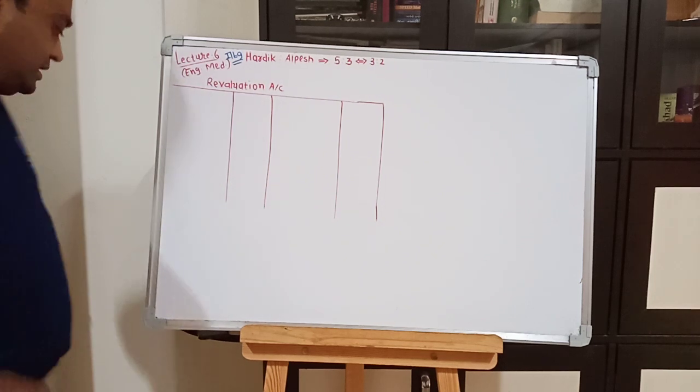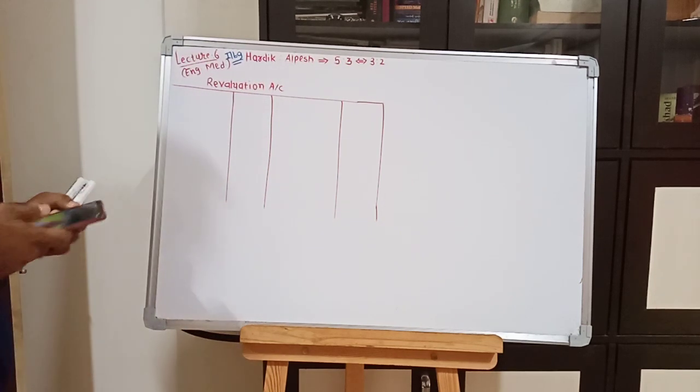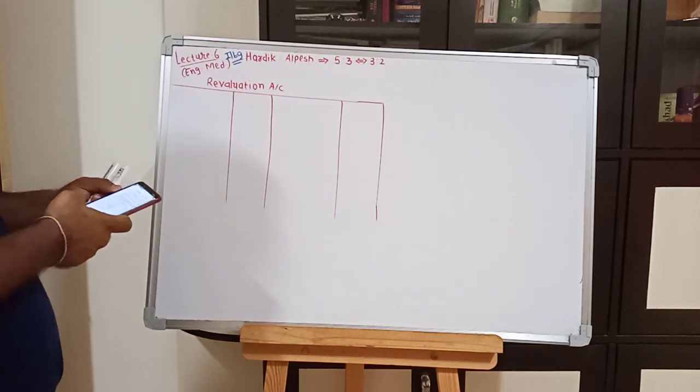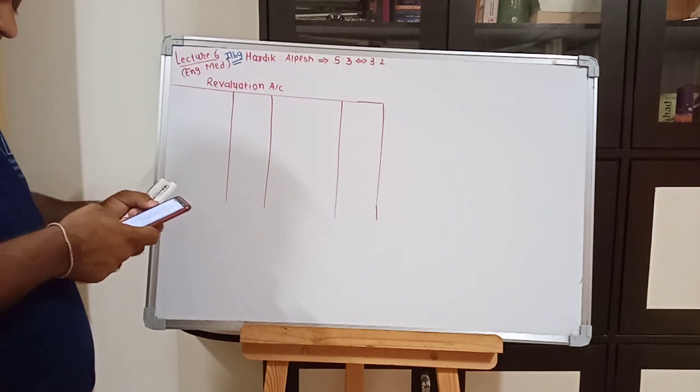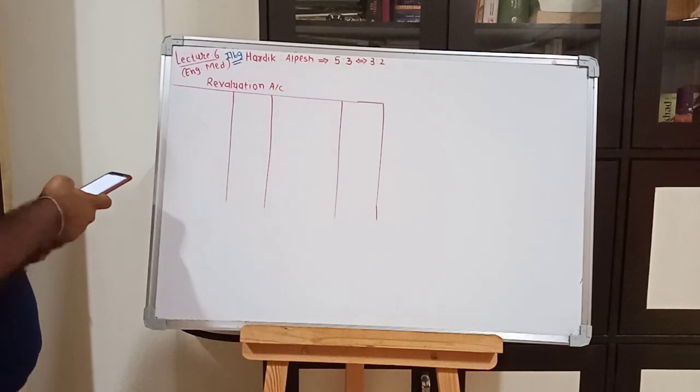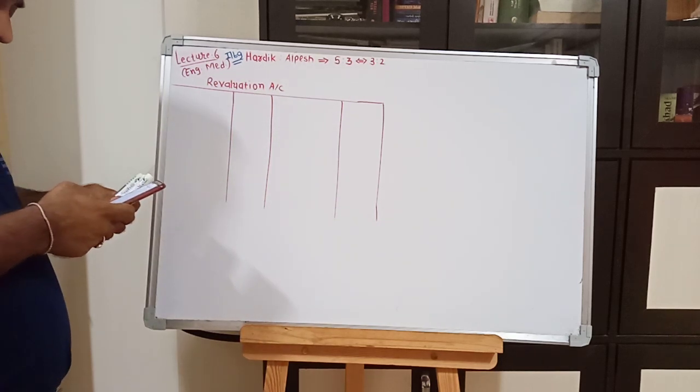In illustration 9, start the example with the adjustments. Always start this chapter's examples with adjustments.